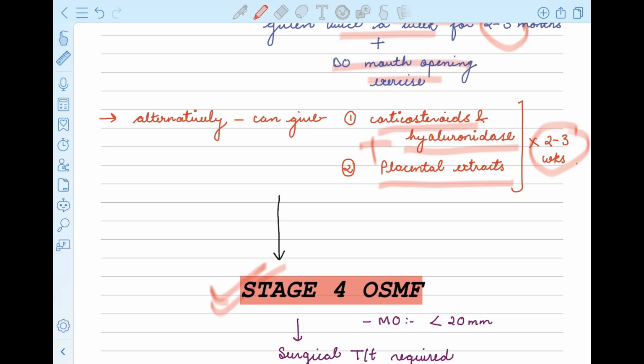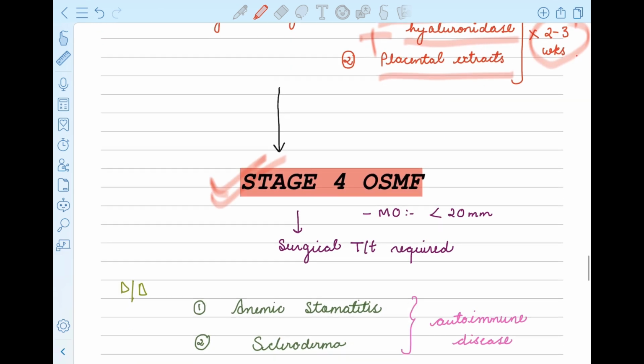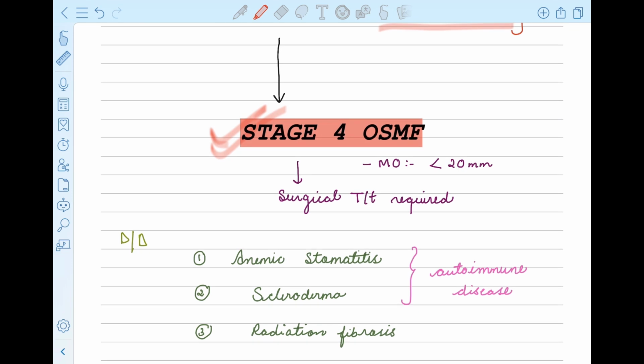to finally stage 4 OSMF. So what are the contrasting features at stage 4 OSMF? Mouth opening is highly reduced. It is now even less than 20 mm. At this stage, there is no medicinal treatment. You cannot give intralesional injections or use Hester's mouth gag. We can use it, but that is not effective at this stage. So the only possible treatment at this stage is surgery. We should go for the surgical treatment.